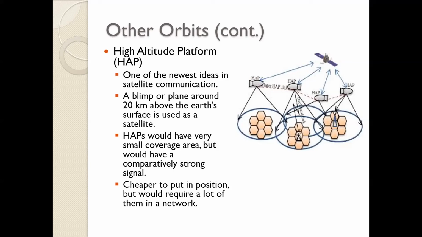And since you are placing it at a lower altitude, it is cheaper to place it there. But the advantage, can you see the cells being formed? These cells are like the concept of mobile cells. The cells are being formed, frequency reuse is there, and we are able to divide the whole bandwidth.